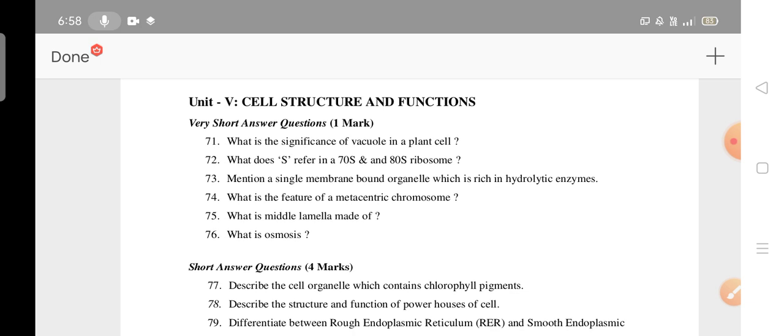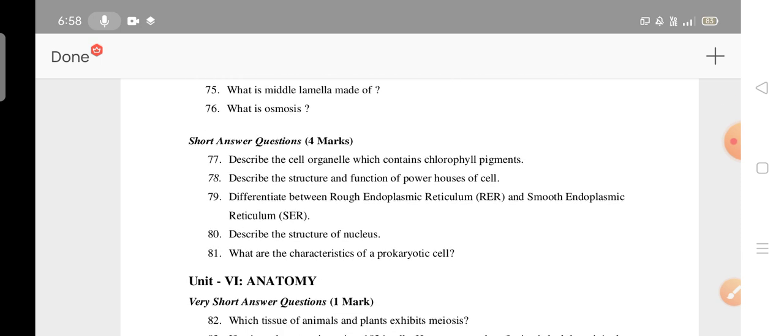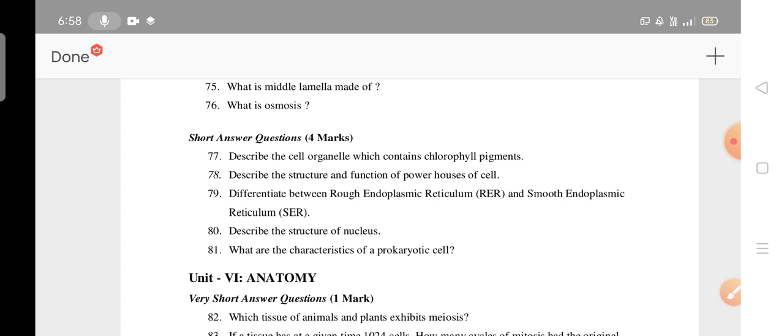The fifth unit is very important. Don't leave any corner of the questions; you have to read each and every one. In this unit you may get 10 marks weightage. 1 mark questions. Osmosis and everything, these are 4 marks questions you have to read.